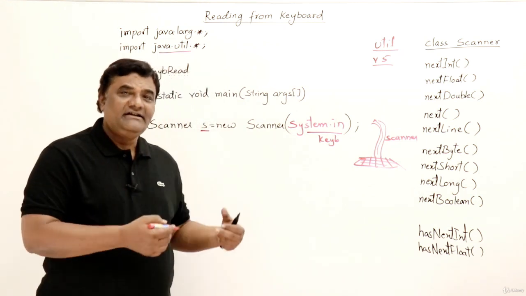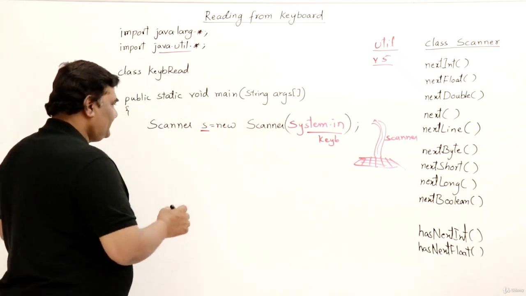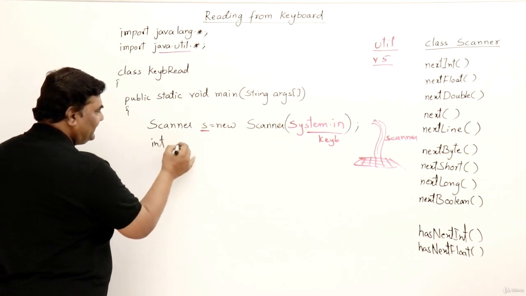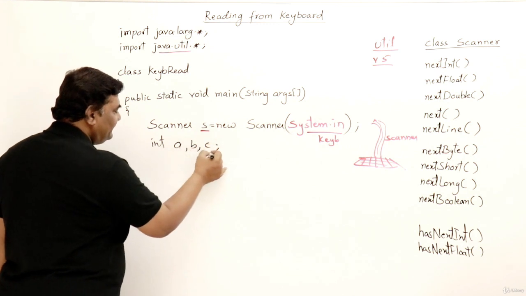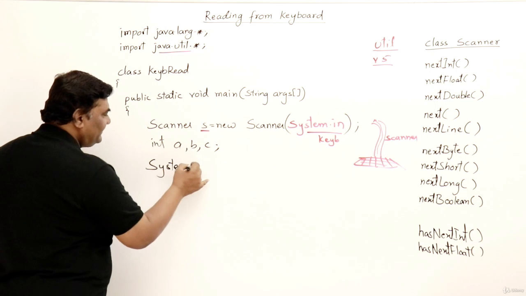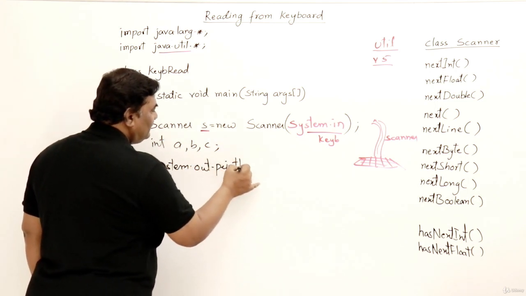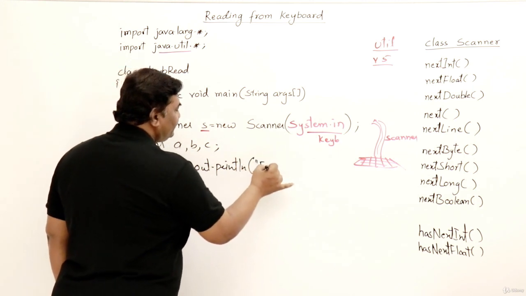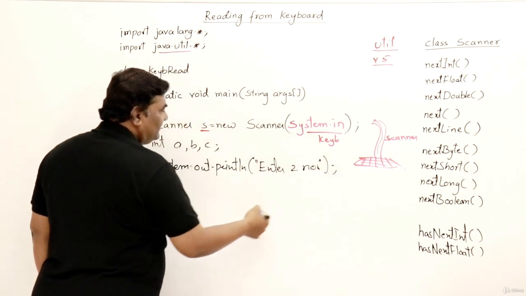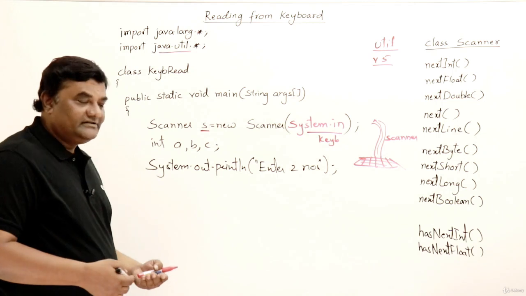So here let us write a program for just adding two numbers, a simple program. I will take two numbers from the keyboard and then display the addition of the two numbers. For that I will declare some variables A, B, C. Then I will first give a message that I want to take some numbers. So let us say system.out.println, enter two numbers. So this is the message, like it's a common practice, cout, enter two numbers, then cin, two numbers.